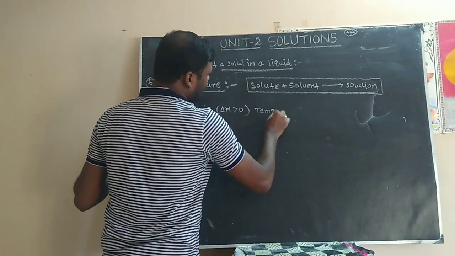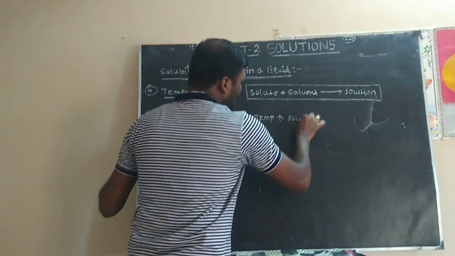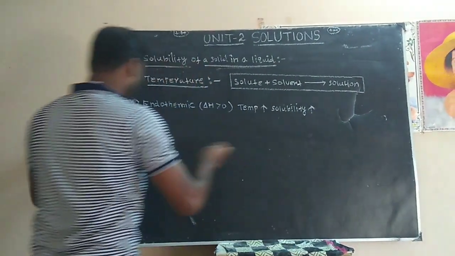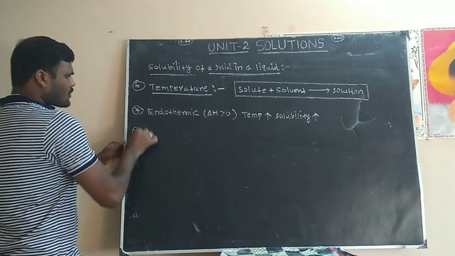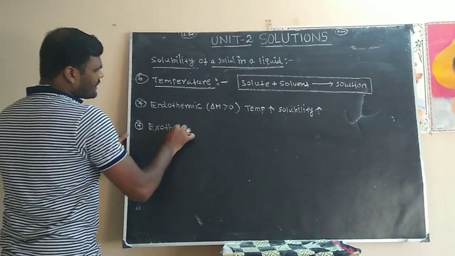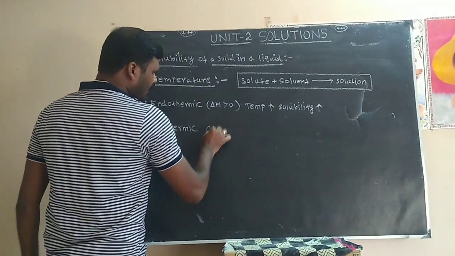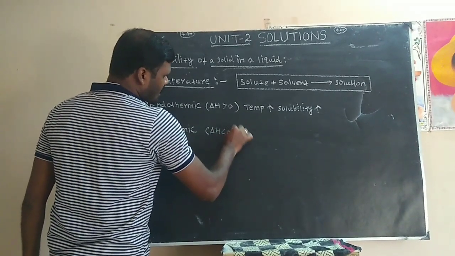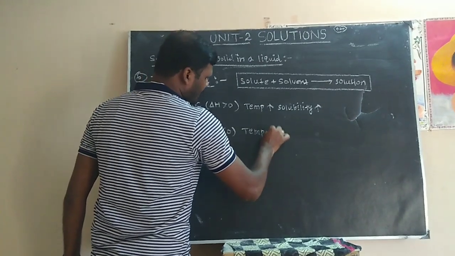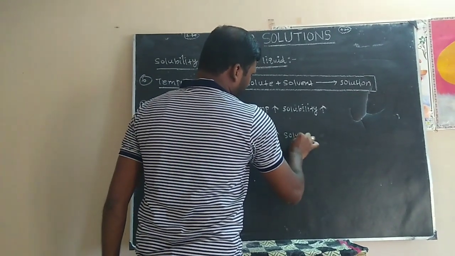Temperature increases with increasing solubility. Next one, exothermic: heat is given out, delta H less than 0. Temperature increases with decreasing solubility.